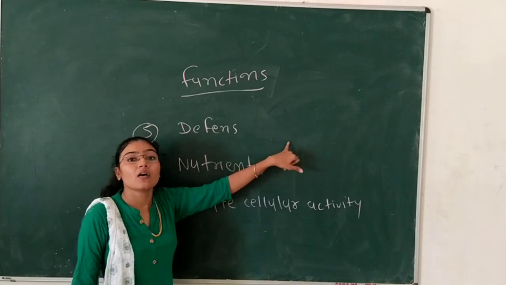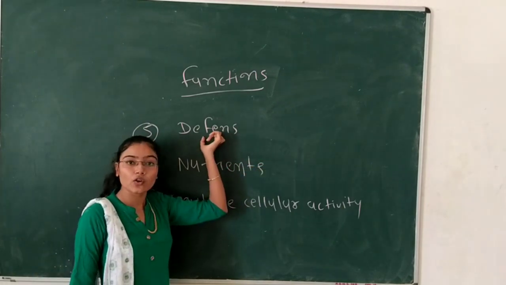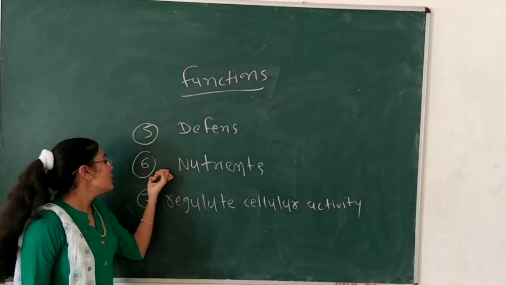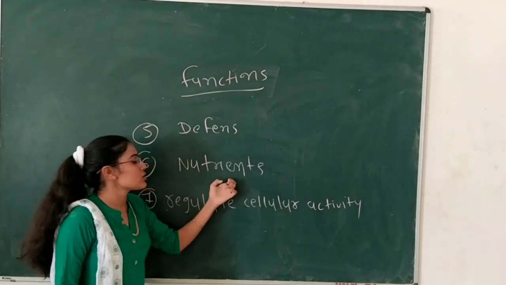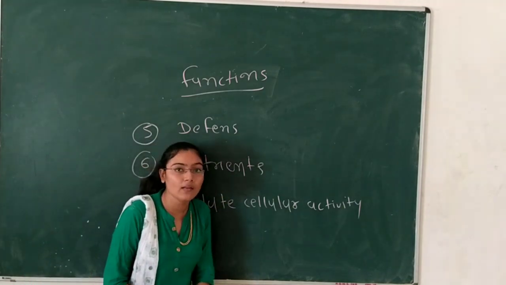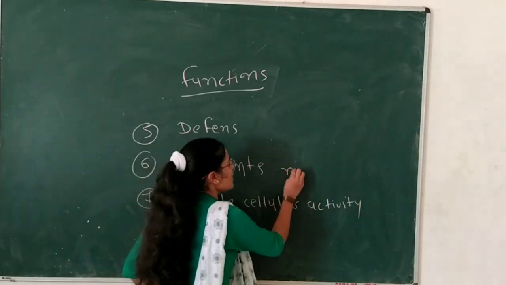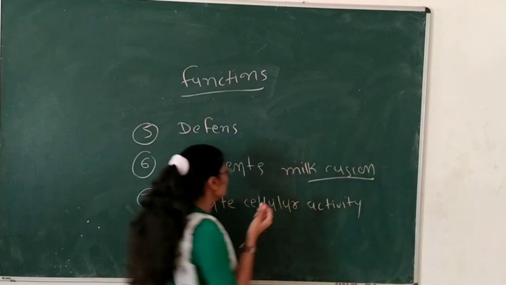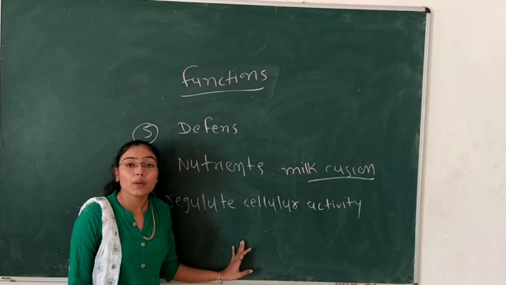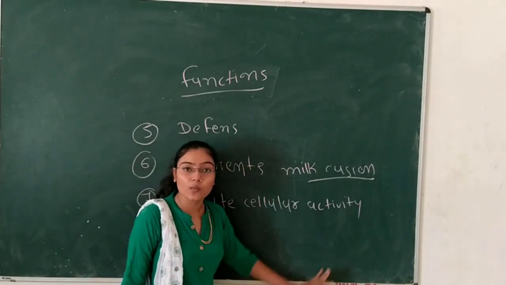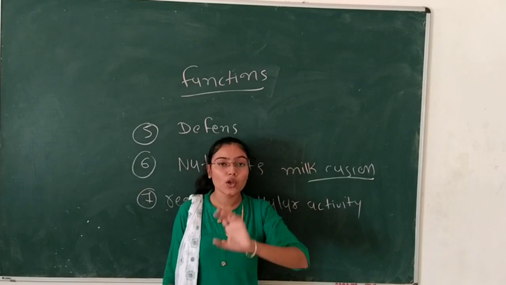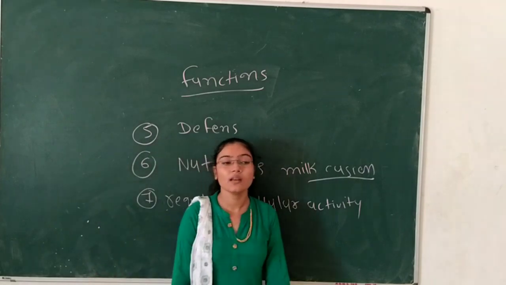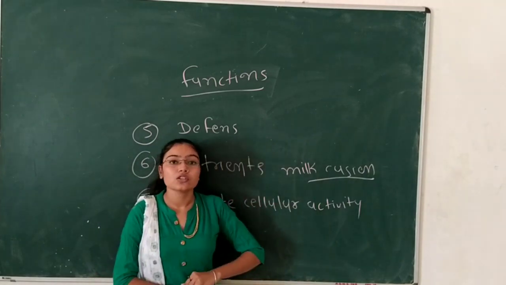harmful organisms against our body. So it also plays an important role in the defense mechanism of our immune system. Okay. Now sixth function of the protein is nutrition. It provides nutrition to our cells whenever we require. For example, milk casein protein. Okay. Now last one, protein is able to regulate cellular activity in our body. For example, hormones, such as insulin production. Okay. So here we complete the functions of the protein, and the protein biomolecules topic is completed here.